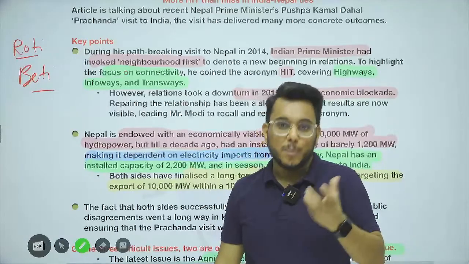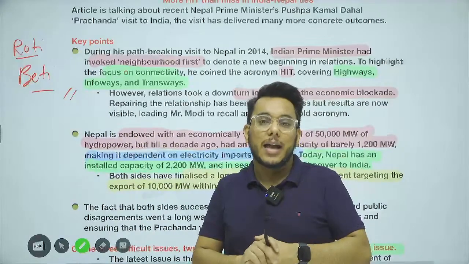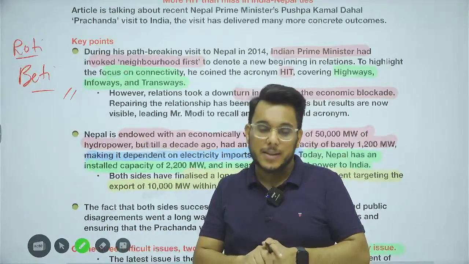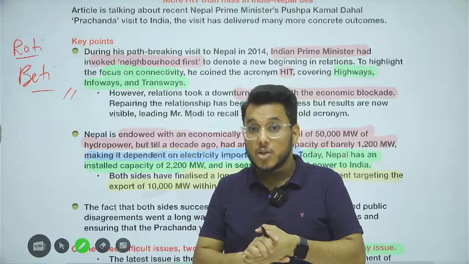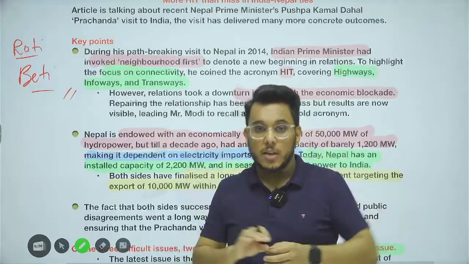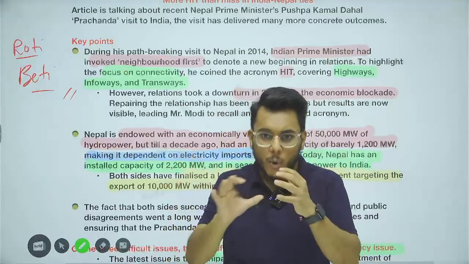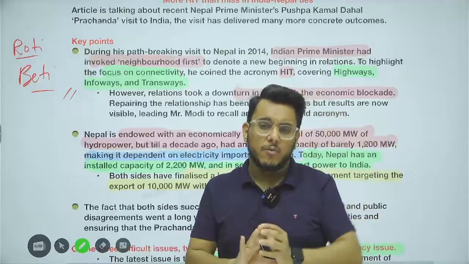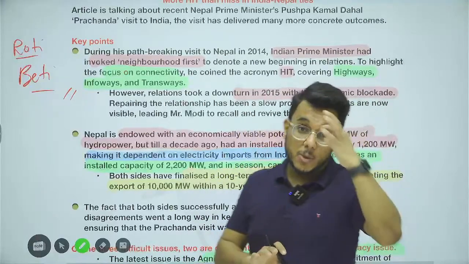That is the roti, meaning employment. Beti means matrimonial ties between Indian and Nepalese people, particularly people from Bihar, Uttar Pradesh, and the lower parts of Nepal. There the matrimonial ties run deep and go back many decades. So the relation of India and Nepal is roti beti ka rishta.